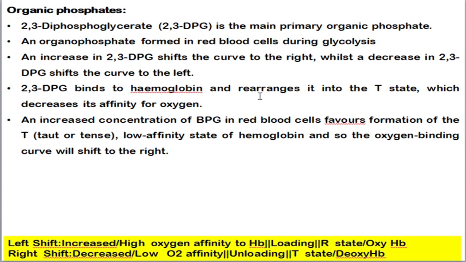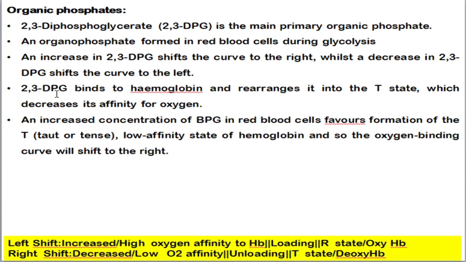The next thing is organic phosphate. One example is 2,3 diphosphoglycerate, or bisphosphoglycerate. This is an organophosphate formed in red blood cells during the process of glycolysis. An increase in 2,3 diphosphoglycerate will shift the curve toward the right, whereas a decrease in concentration will shift the curve towards the left. Left means increased affinity, so loading of oxygen to hemoglobin will be done. Next, 2,3 DPG binds to hemoglobin and stabilizes the T state, which decreases its affinity for oxygen.